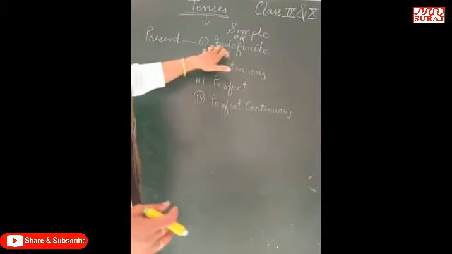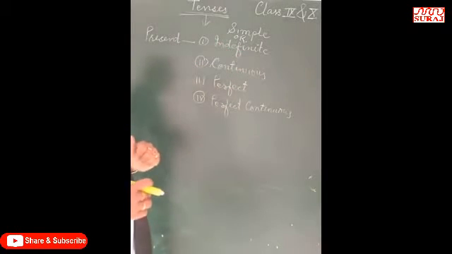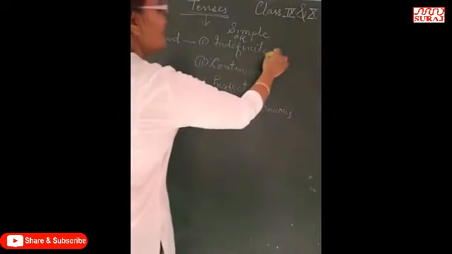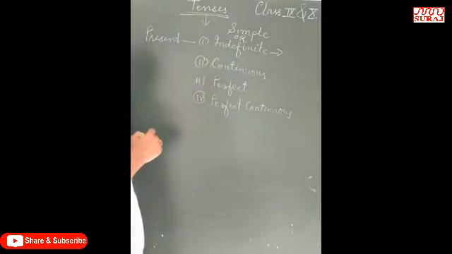First of all, we will discuss indefinite, right? Indefinite means where we can use indefinite tense.